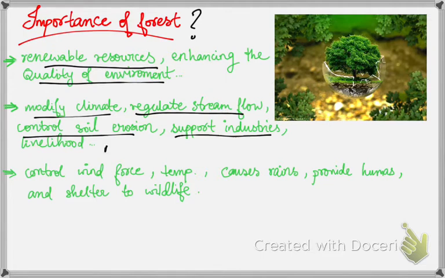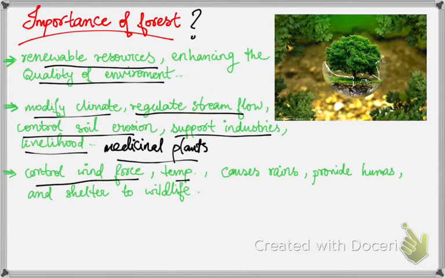Many trees provide various medicines to treat different kinds of diseases. They act as a very important part of our livelihood. Thirdly, they control the wind force, they control the temperature, they cause rains, they provide humus, and the main thing, they provide shelter to large kinds of wildlife.